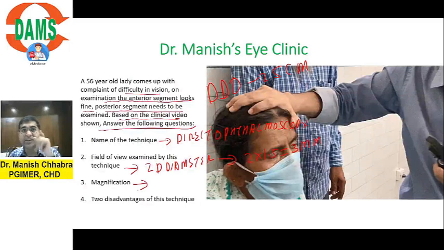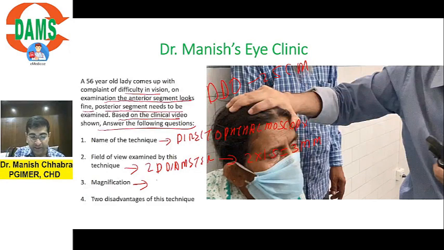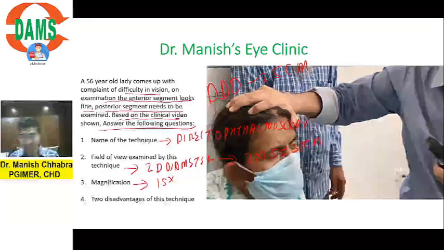What is the magnification with direct ophthalmoscopy? Can anyone tell me? I am waiting for your replies. What is the magnification of direct ophthalmoscopy? It is 15x. Sakshi, it is 2 disc diameter. Diopter means diameter, right? Diameter.